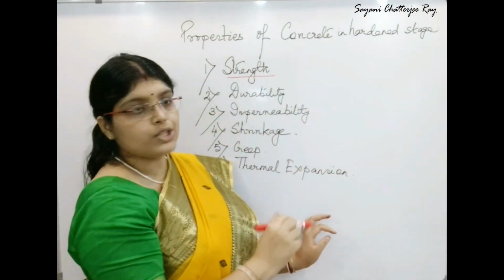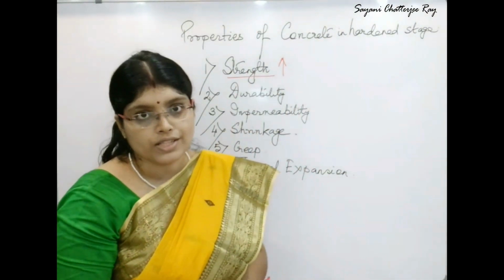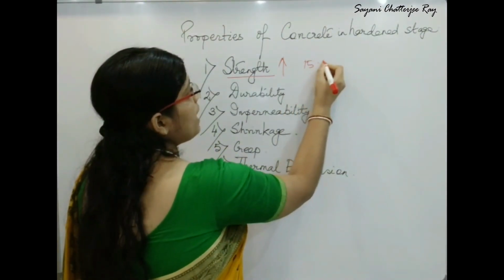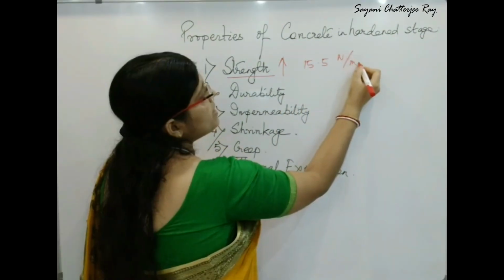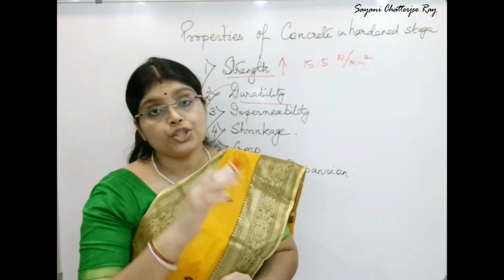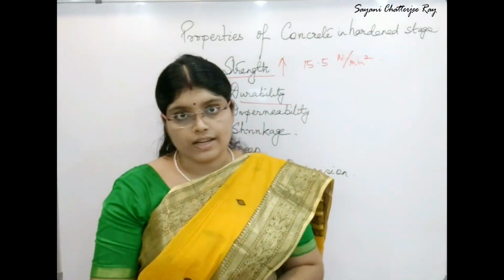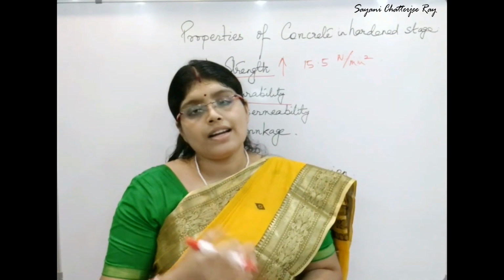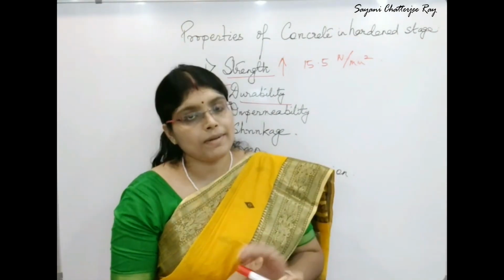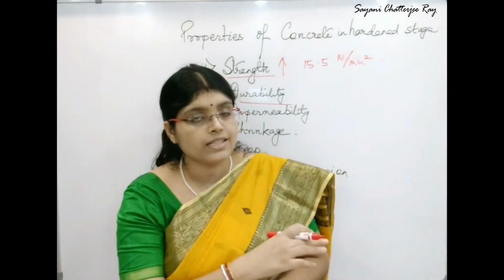The hardened concrete should have high compressive strength so that it can resist the heavy load of the structure. It should not be less than 15.5 Newton per millimeter square. Next is durability. The hardened concrete should be durable enough to resist the external forces which come on the structure. The external forces are rain, frost action, snow, etc. The durability of the concrete is mainly governed by the water-cement ratio which we have studied earlier.